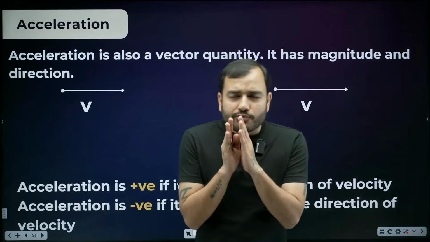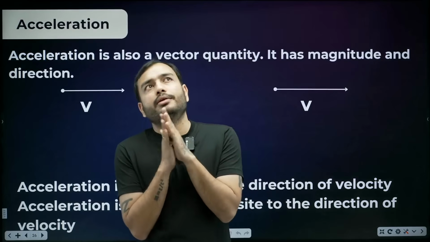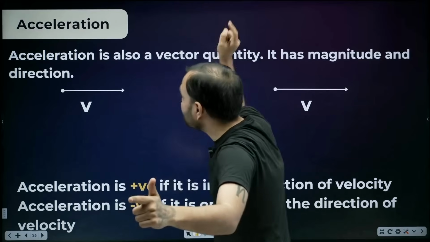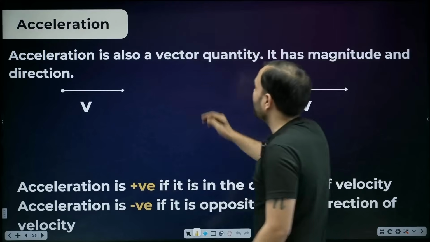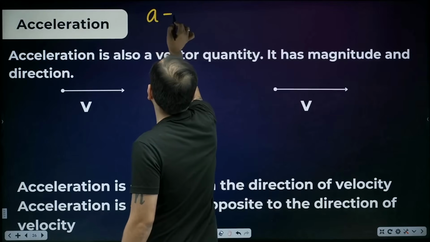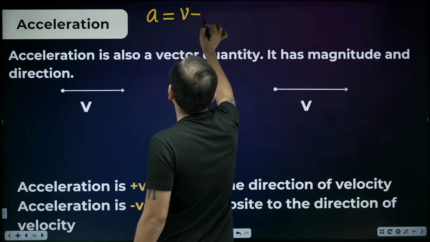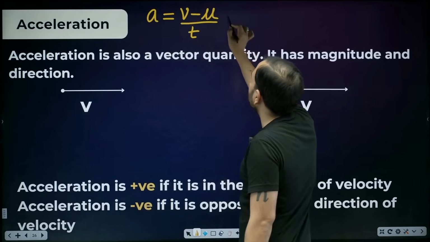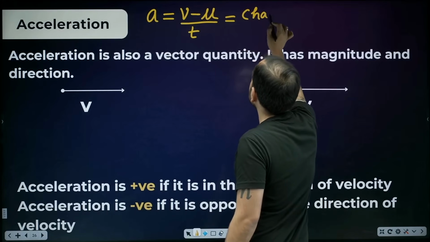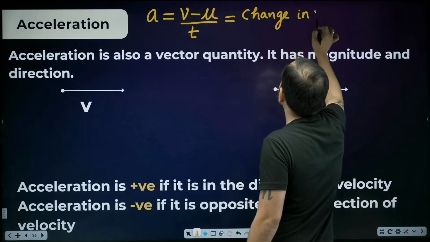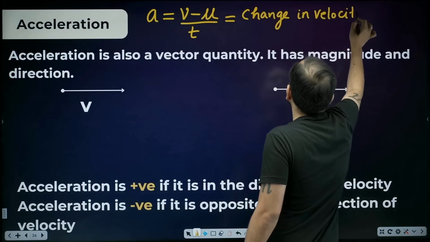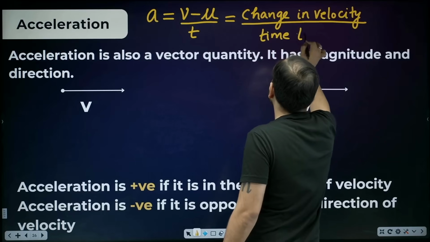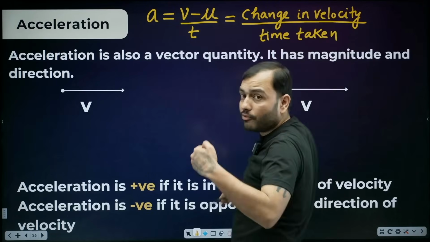In the formula of acceleration, notice this on the top is velocity. And velocity has direction. That is why acceleration also has direction. Look at the formula of acceleration. Acceleration is equal to V, final velocity, minus U, initial velocity, divided by time. Look carefully what is written. Change in velocity. How much velocity changed upon time. It has the change. How much the velocity changed.